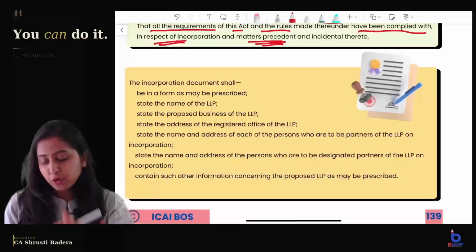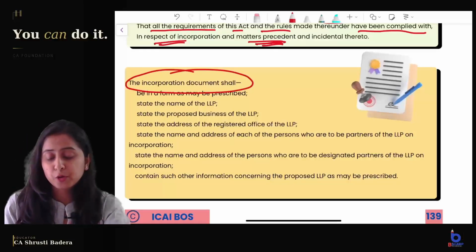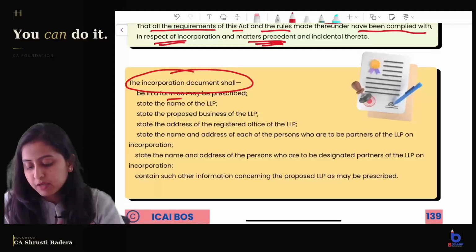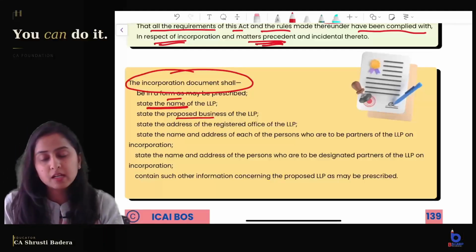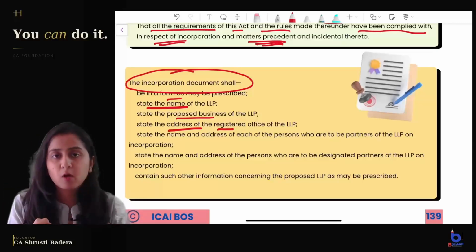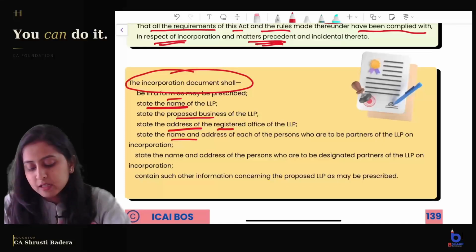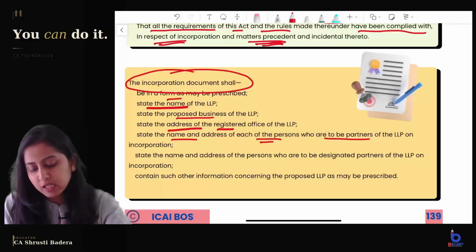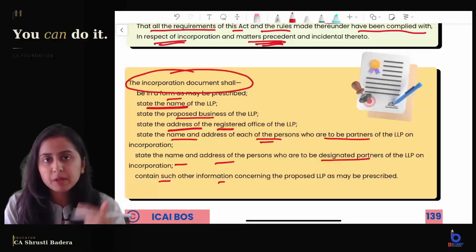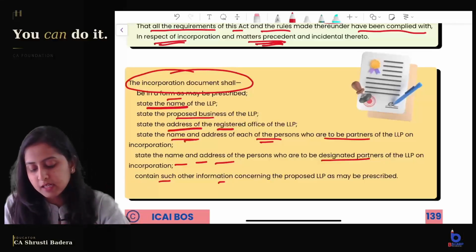And what shall this incorporation document contain? It will be in the form as may be prescribed by the rules. It shall have name of the LLP, proposed business of the LLP, address of the registered office of the LLP. Name, what work it will do, where the office will be. State the name and address of each of the persons who are to be partners of the LLP, designated partners of the LLP, and such other information as may be prescribed. Very easy. Name of the LLP, proposed business, address of registered office of the LLP, partners or designated partners' name and address.